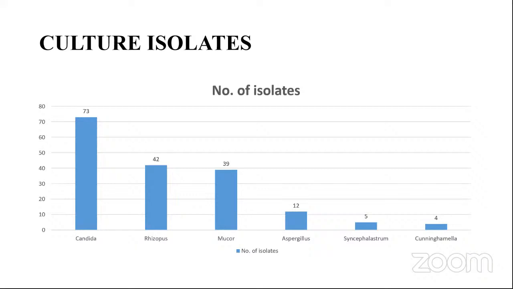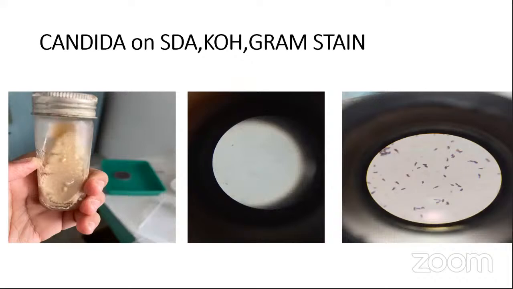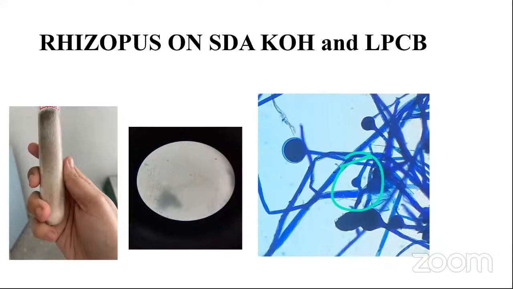This is the picture which depicts the culture isolates I have isolated. These are the isolates I have isolated in my present study. I have enclosed the pictures. This is the picture about Candida, which shows the creamy white colonies on SDA and budding yeast-like cells on KOH, and gram-positive oval budding yeast-like cells on the gram staining. This is the Rhizopus, which shows salt and pepper appearance on the SDA, broad branching aseptate hyphae on the KOH, and sporangium and rhizoid on the LPCB.